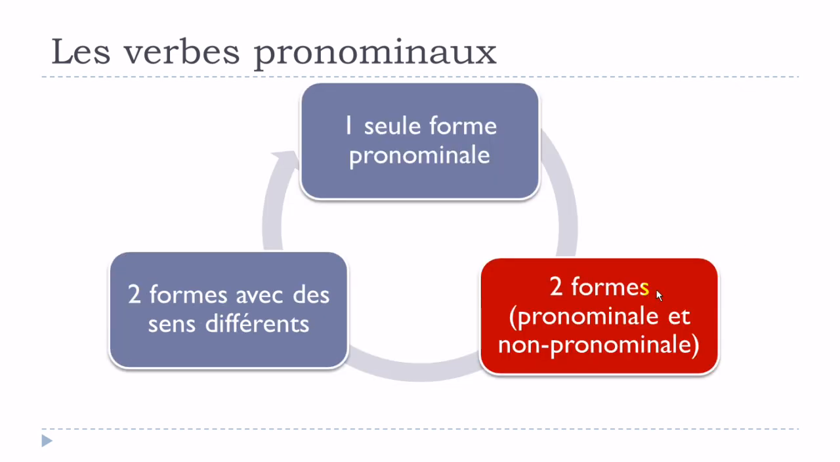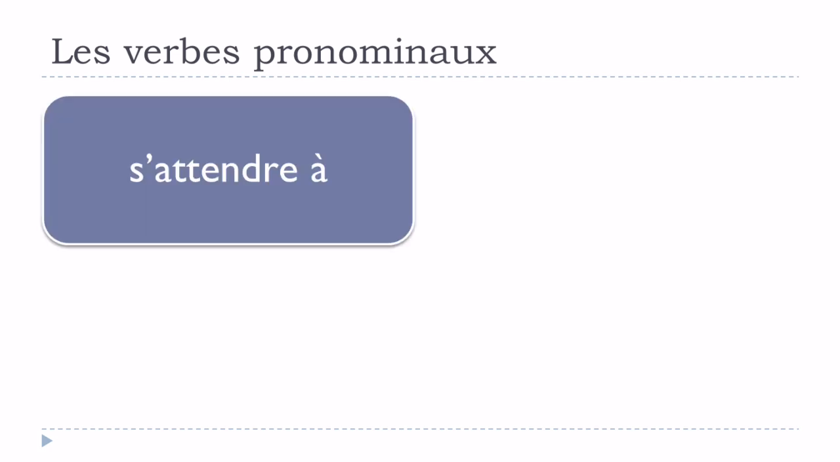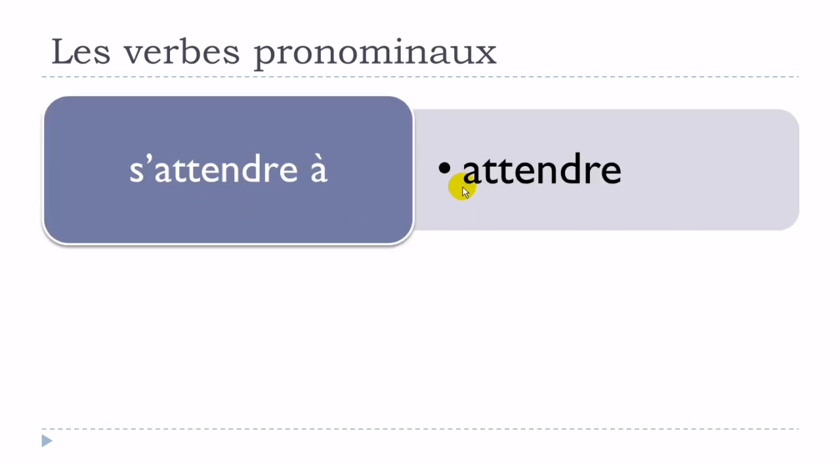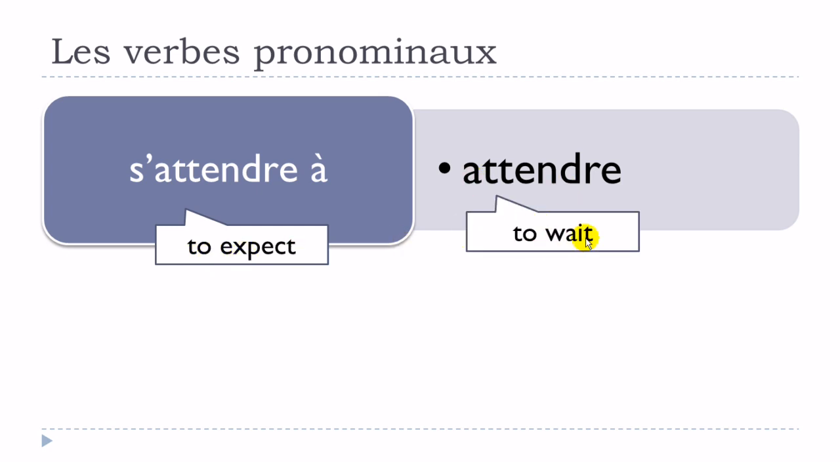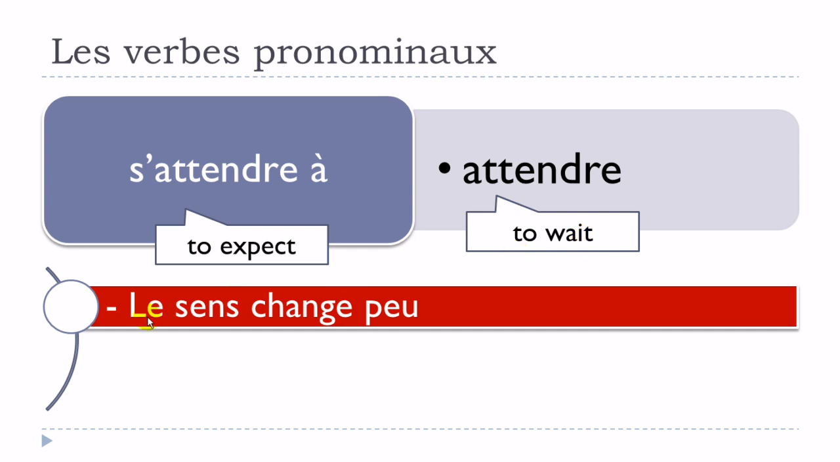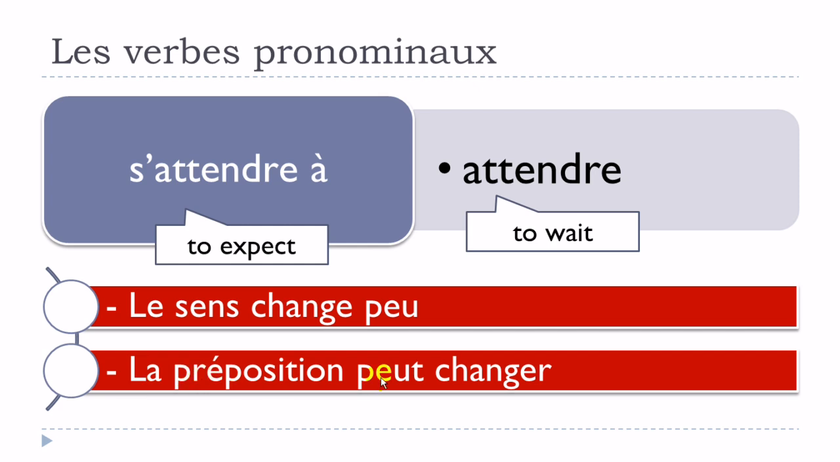So deux formes, so they exist with or without se, so pronominal et non pronominal, and then the meaning is not really different. Let's take this example. So the verb attendre, okay, and then the verb s'attendre à. So s'attendre à means to expect, and then attendre is to wait. So clearly you can see that the meaning doesn't change that much. Le sens change peu. And then la préposition peut changer, because you can see here that we've got the preposition à, and we don't really have it right here.